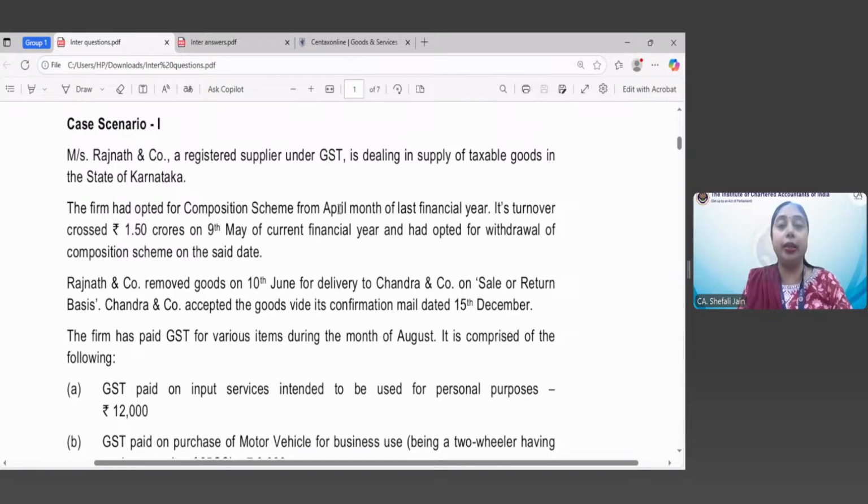That is section 9. Section 9 deals with the regular scheme or normal scheme of taxation under GST regime. And section 10 deals with the composition scheme.